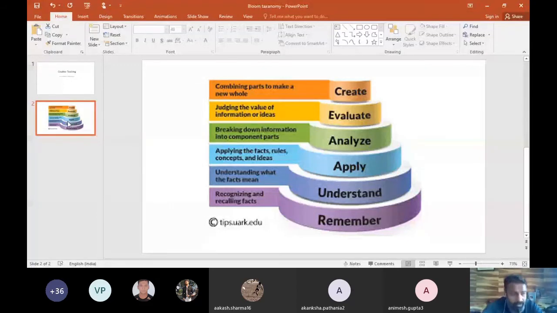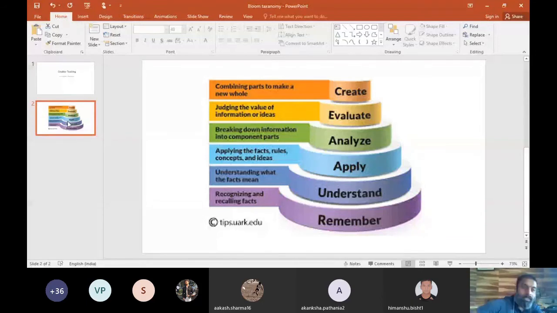And for that creativity, the most important prerequisite is evaluation skills. But for the evaluation skills, the prerequisite is analysis skill. For analysis skill, the prerequisite is application abilities. And for developing the application ability, the prerequisite is understanding skills. And for understanding, the prerequisite is knowledge, information, and remembering. So this is how the hierarchy model moves.